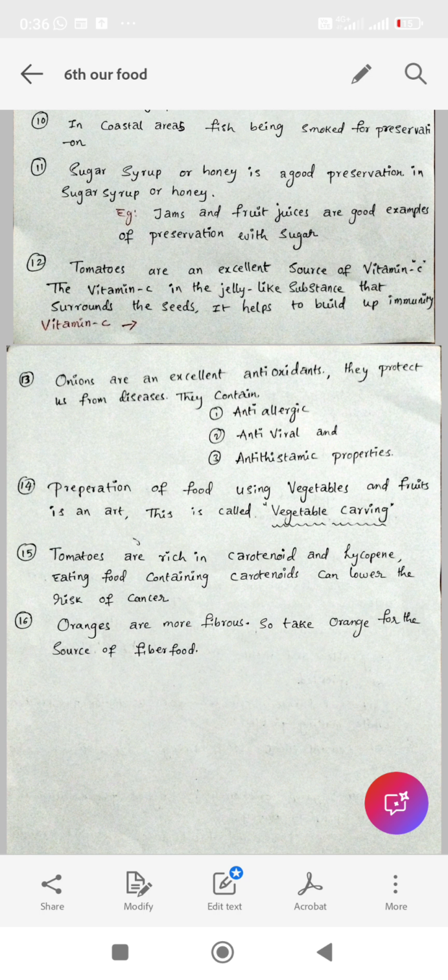Tomatoes are an excellent source of vitamin C. The vitamin C is in the jelly-like substance that surrounds the seeds. If you cut a tomato, then you see seeds. The seeds are covered with a jelly-like substance. Yes, that jelly-like substance contains this vitamin C. This vitamin C helps to build up immunity power in humans. Clear? At the same time, this vitamin C is very useful for skin color, for good skin.